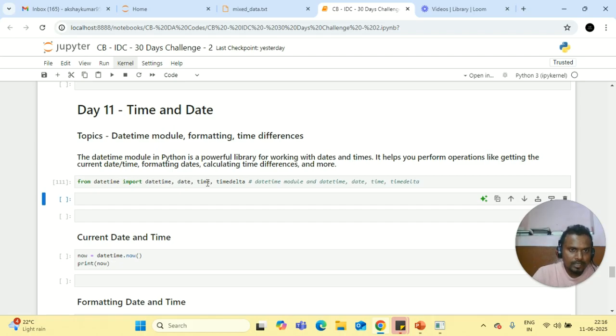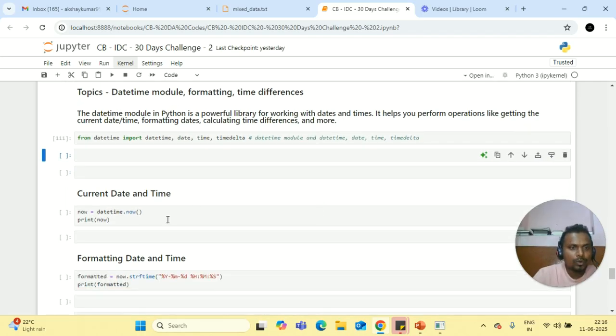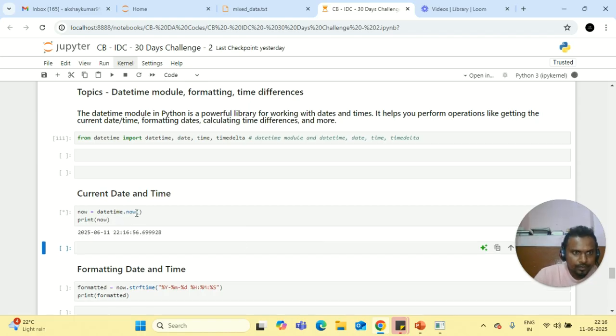So datetime and timedelta are called classes of the module datetime. If I want to check the current date, I'll use this. See, this is the current date and time.